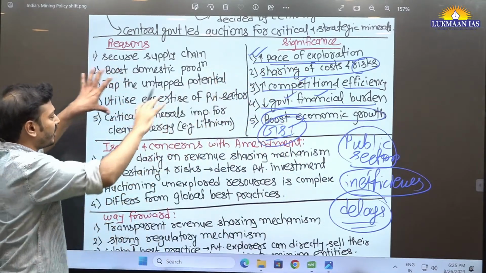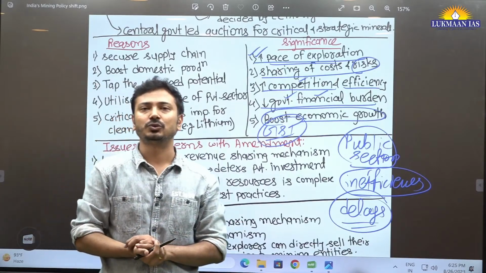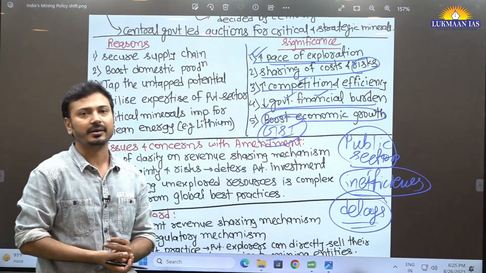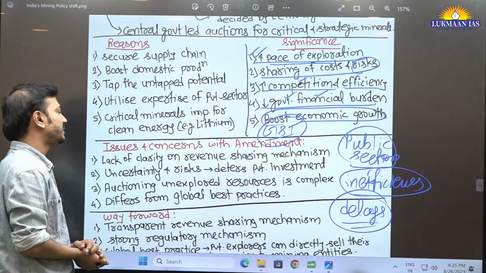You write 5 points, 5 points, 5 points, everywhere 5 points. This will be your ultimate resource for writing answers in Mains, right? So now let's talk about the issues and concerns associated with this amendment.